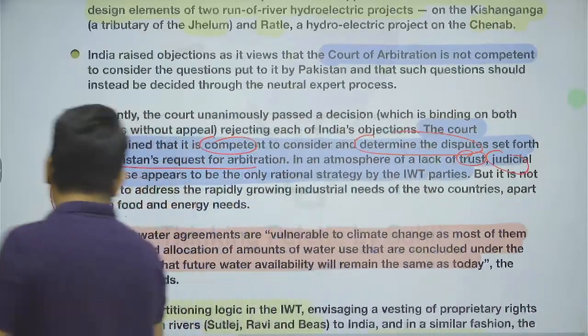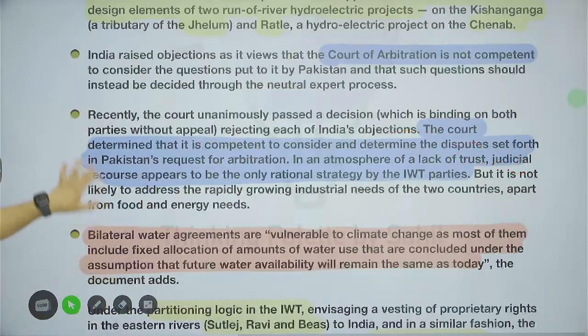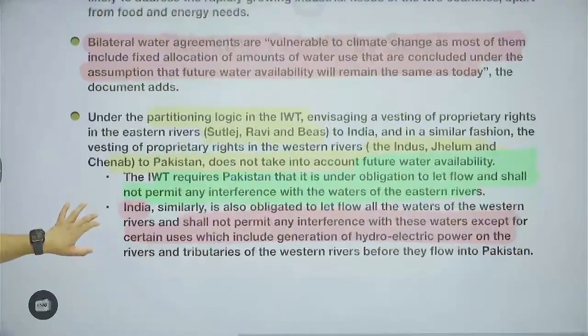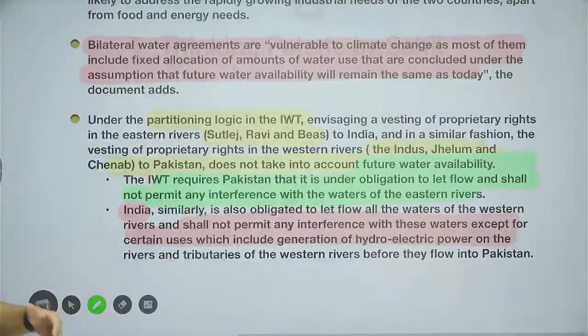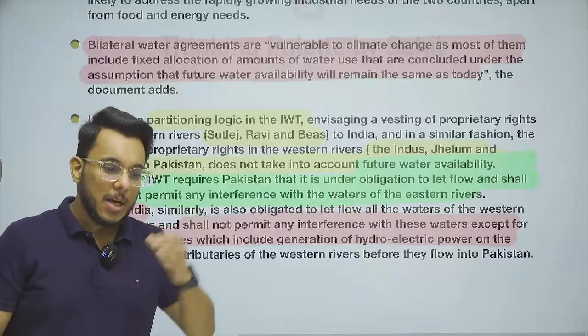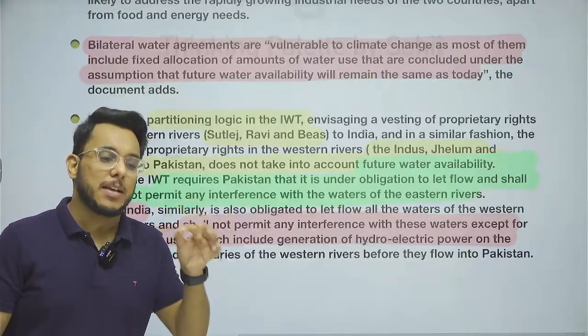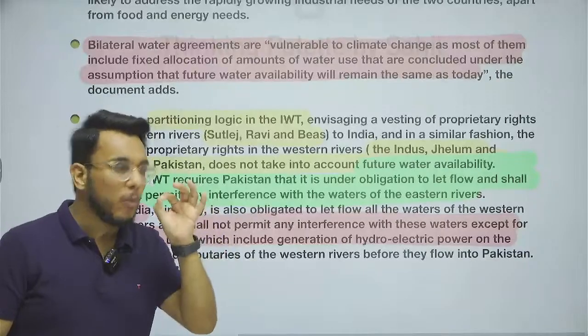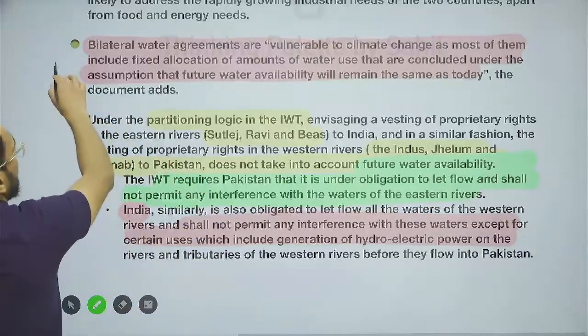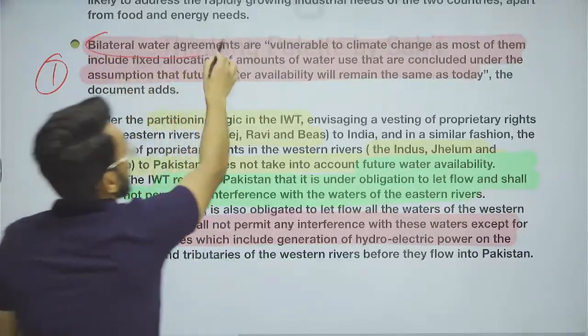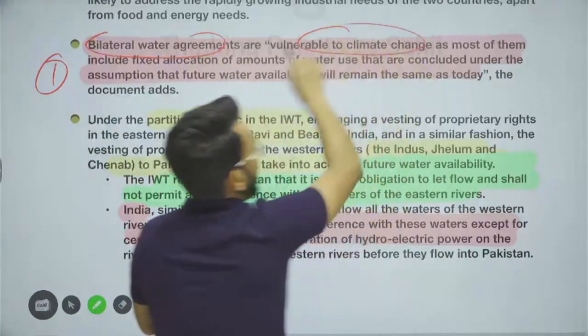Now, guys, what is the article talking about? The article is saying that from time to time there have been disputes between India and Pakistan, but there is one dimension that India and Pakistan have not focused upon. What is that dimension? They say that bilateral water agreements are always vulnerable to climate change. See this thing.